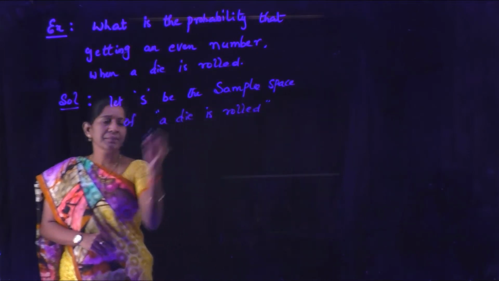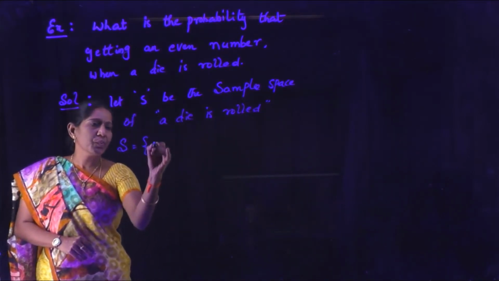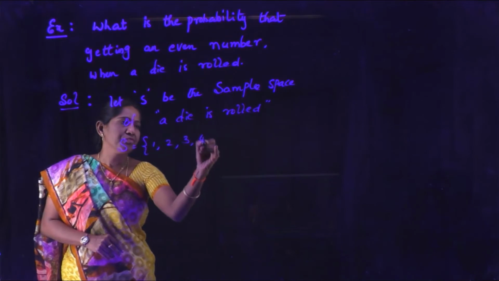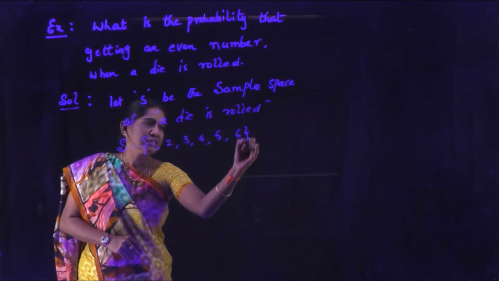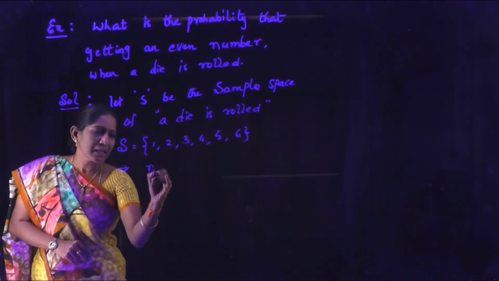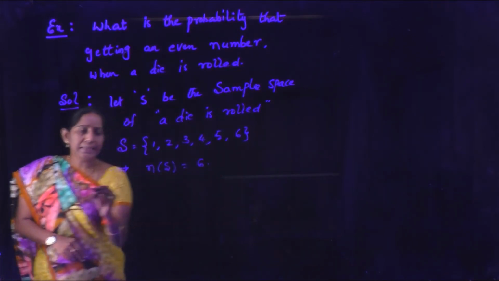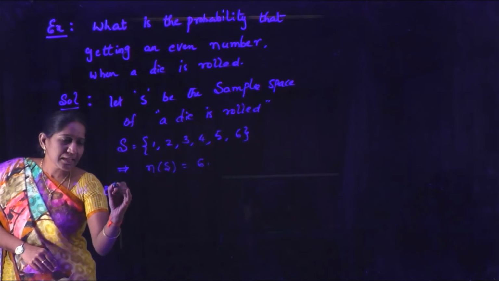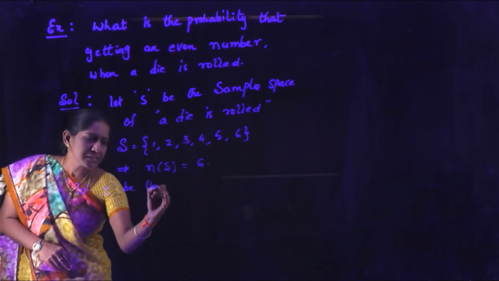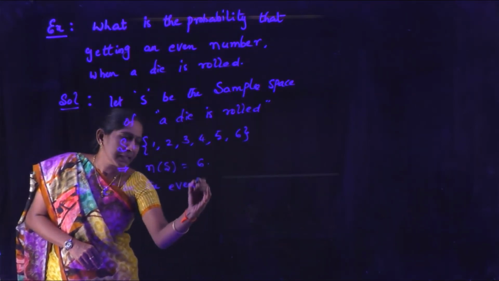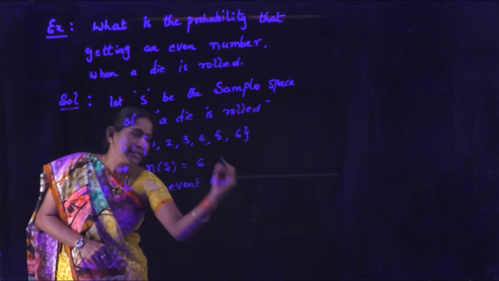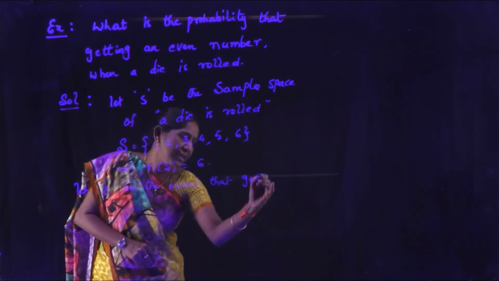Then S equal to 1, 2, 3, 4, 5, 6. This implies n of S equal to 6. And let E be the event of getting an even number.